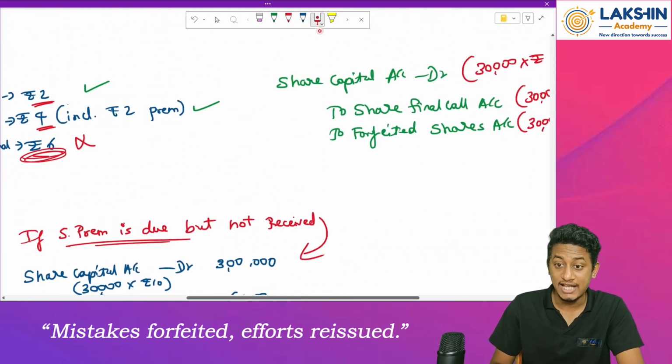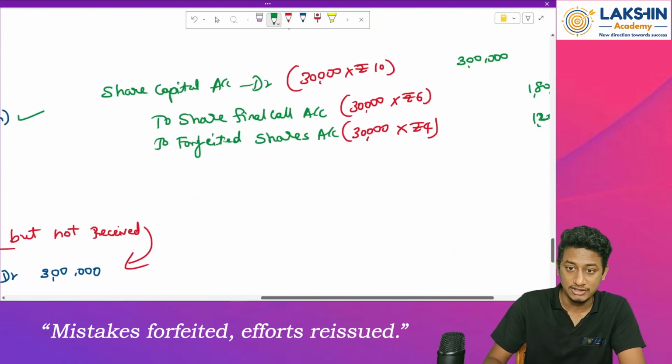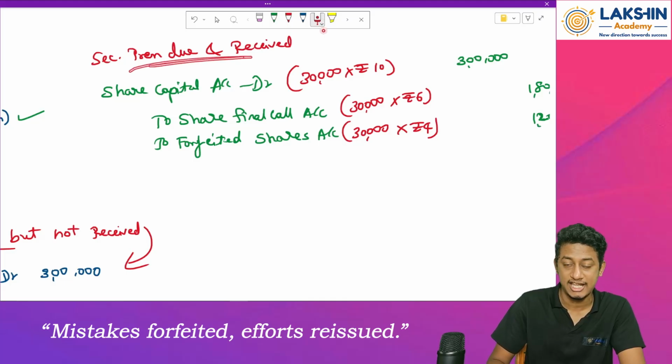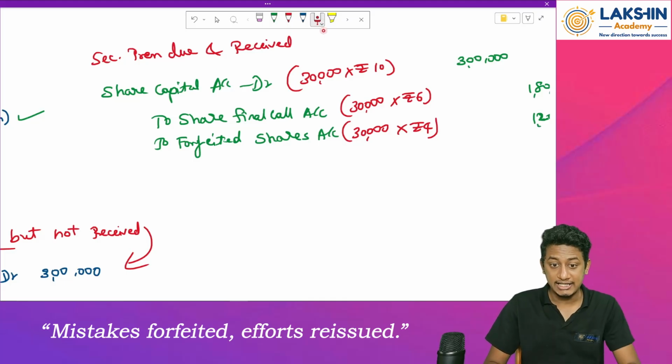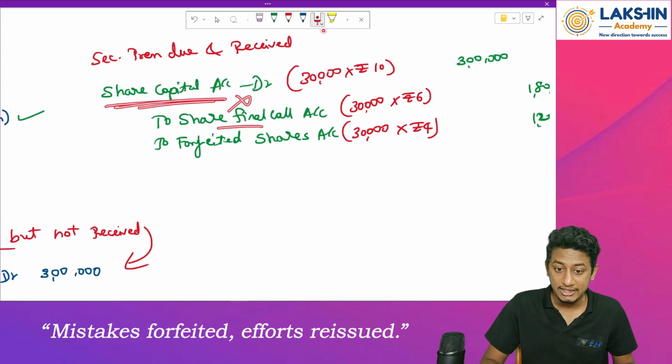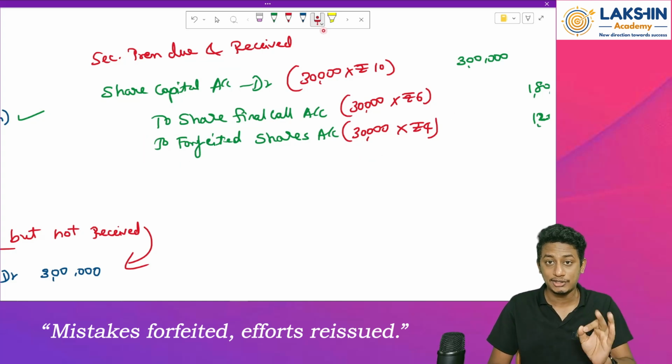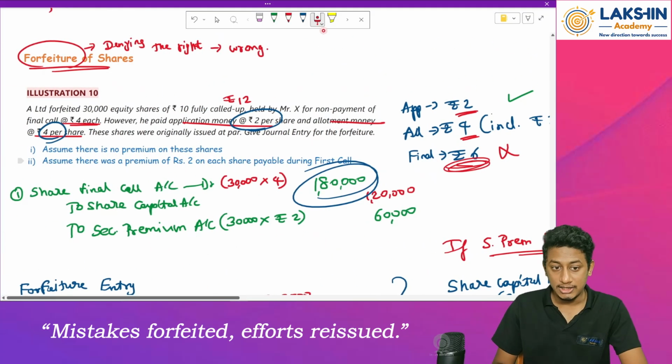But in case the securities premium is due and received, and is already received in the allotment stage or any of the stages as per the question, in that case it should not be reversed over here. And in the forfeited shares also, you should take the amount excluding the securities premium. Remember this, clear?